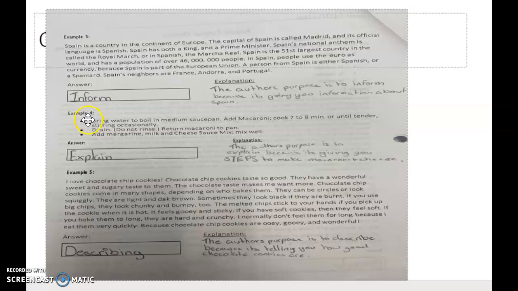Number 4 is giving us steps, so it's to explain, and it's telling us how to make macaroni and cheese. And last but not least, number 5 is to describe chocolate chip cookies. They're saying it's ooey and gooey and wonderful. They're saying what it looks like. It can be light, it can be dark brown. There are many shapes, so that's giving those adjectives to describe it. So very good job, and that was the same thing as your drag and drop activity.